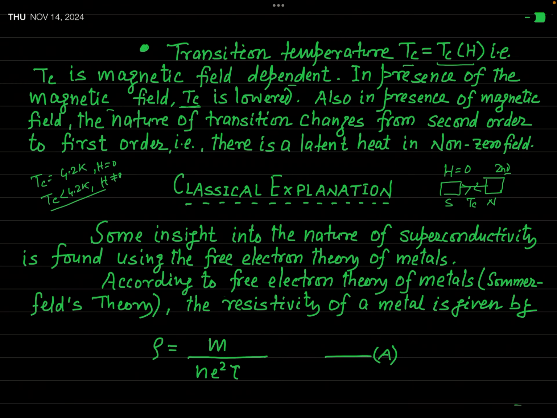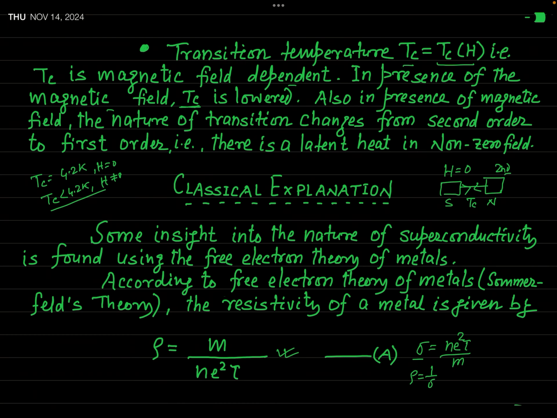And you have learned that the conductivity of metals on the basis of free electron theory is given by sigma equal to Ne square tau divided by m. This sigma is the electrical conductivity of metals. And you know the electrical resistivity rho is 1 over sigma. So rho will be given by m over Ne square tau. You have already learned this formula earlier in free electron theory of metals.